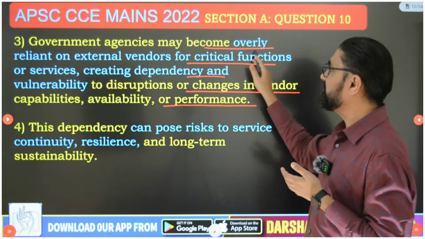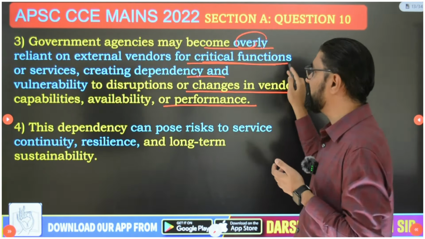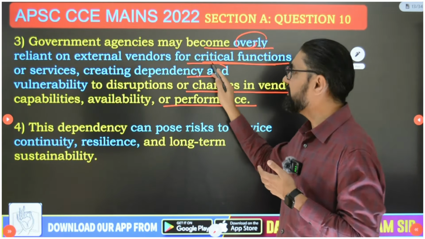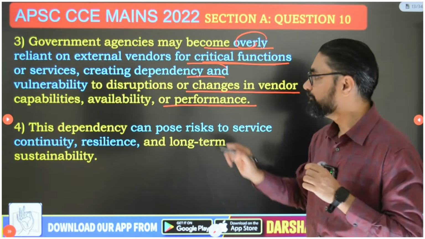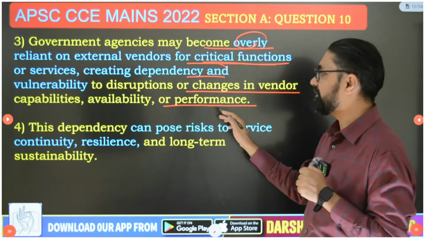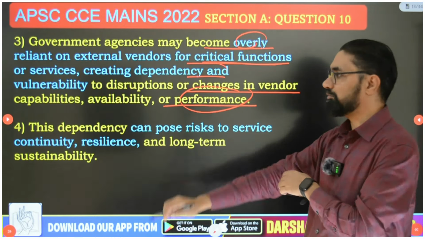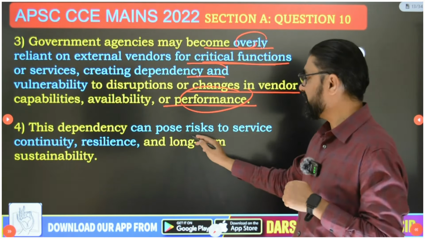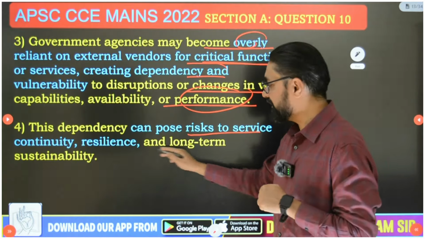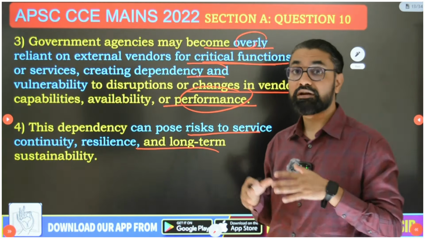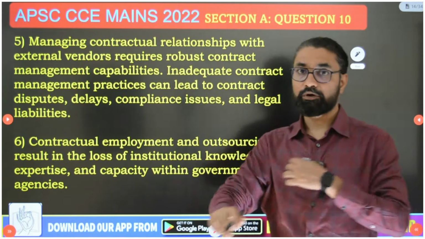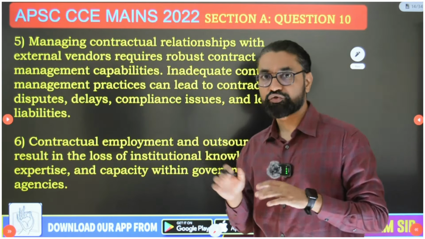So government agencies may become overly reliant on external vendors for critical functions or services, creating dependency and vulnerability to disruptions or changes in vendor capabilities, availability and performance. Okay, and this dependency can pose risk to service continuity, resilience and overall long-term sustainability. Then guys, what are other problems of outsourcing and contracting?